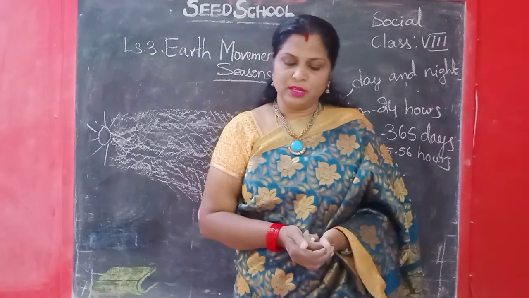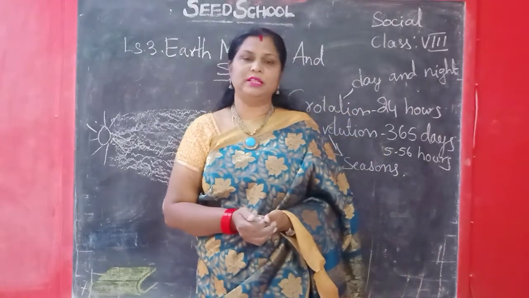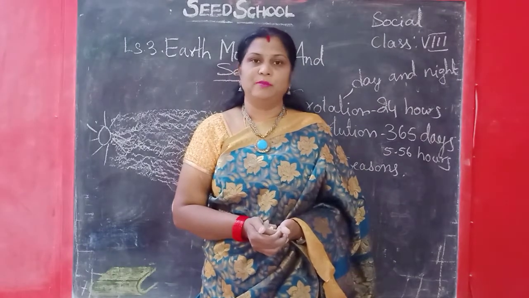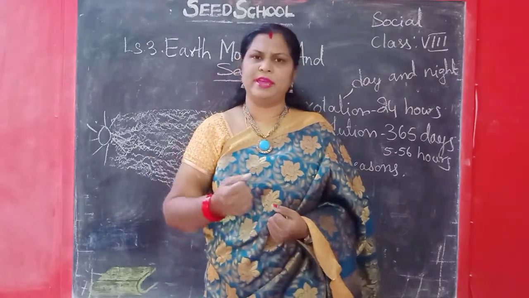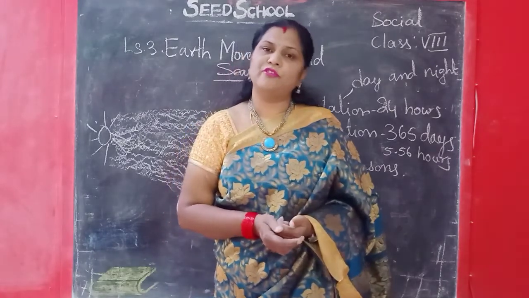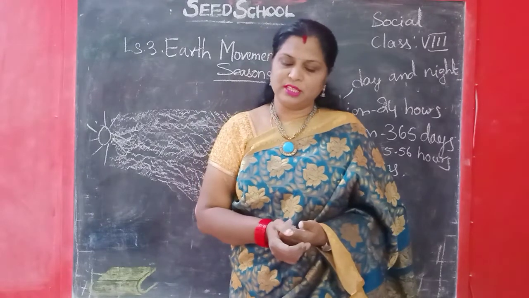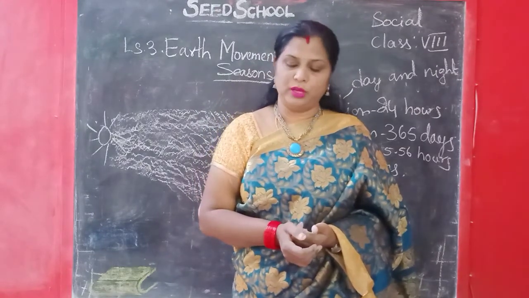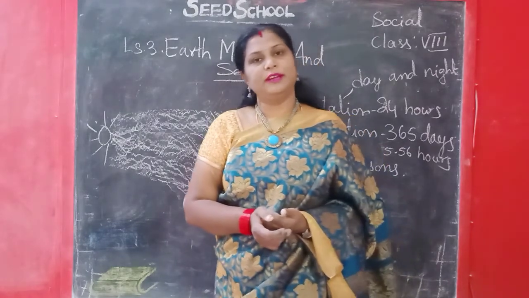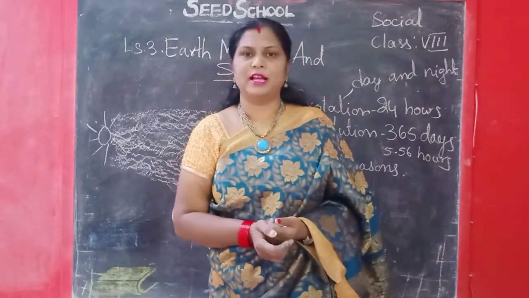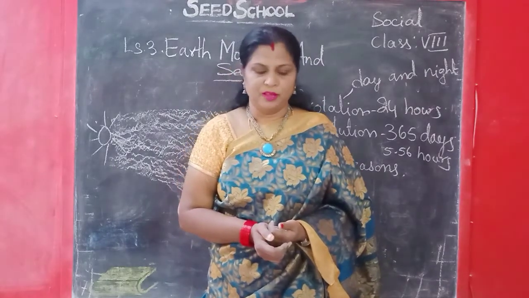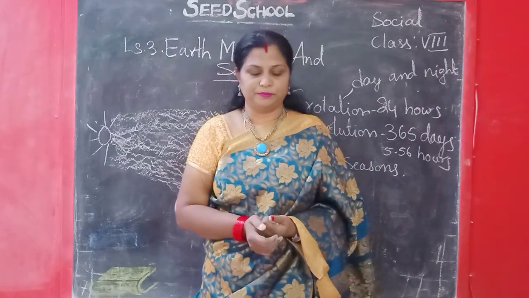Then in winter, they become healthy. In winter, the animals will become healthy and there is sufficient milk production, because they eat grass and everything, they will be healthy and they will give a lot of milk. And in rainy season, there is sufficient grass to eat so that animals become strong and healthy. In rainy season also there will be plenty of grass for them to eat and they will become healthy. And next is about food.